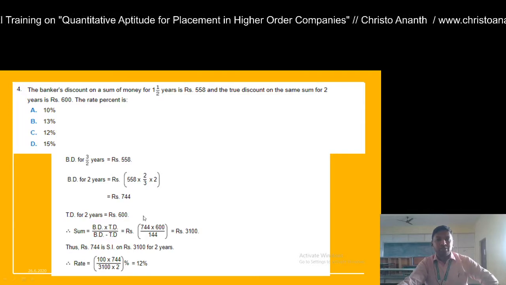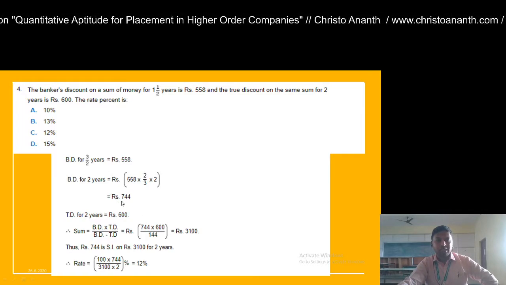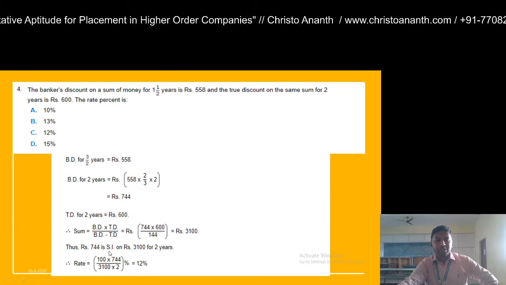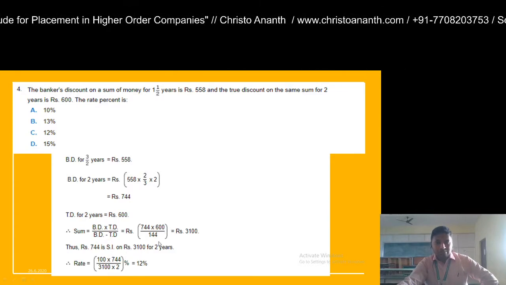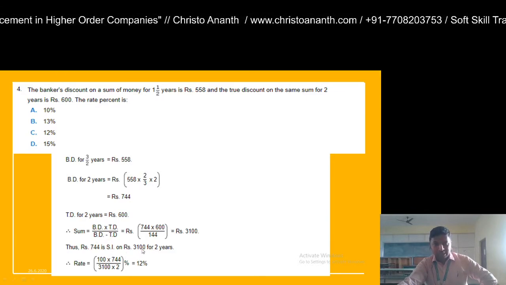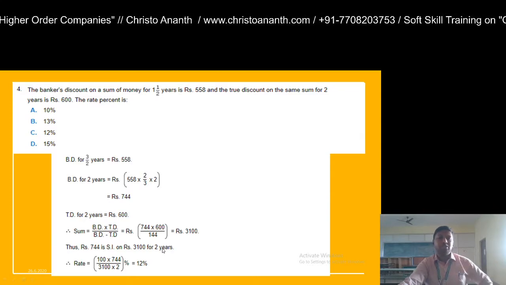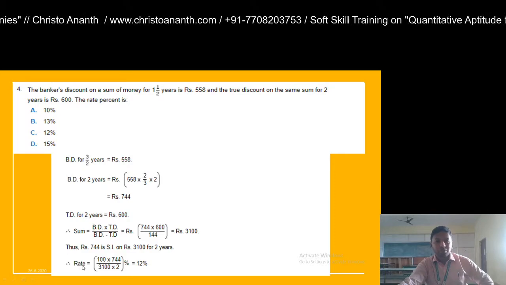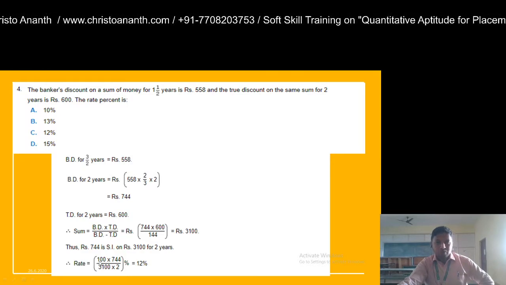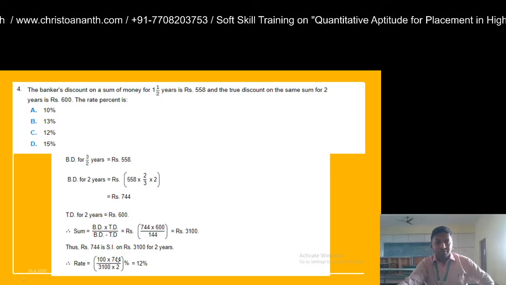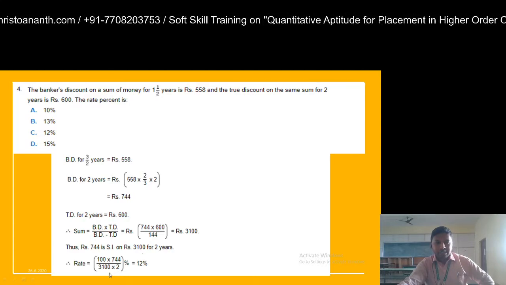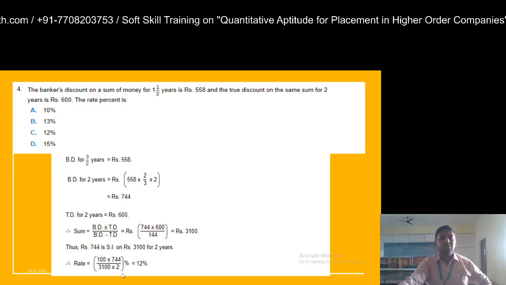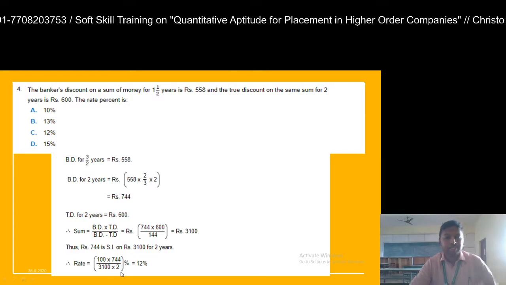So this 744 is actually the simple interest on this rupees 3100 for the period of 2 years. From this you are going to calculate the rate of interest. So rate is equal to 100 into 744 divided by 3100 into time period 2 years. So this is actually the rate.